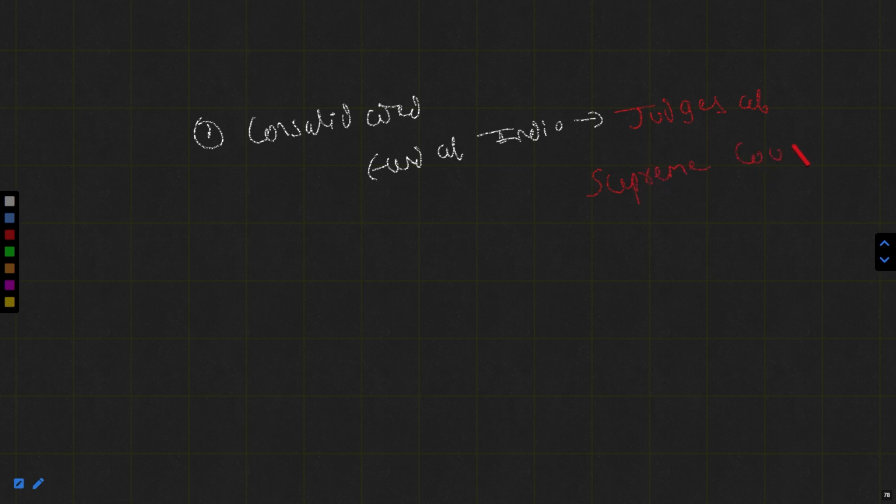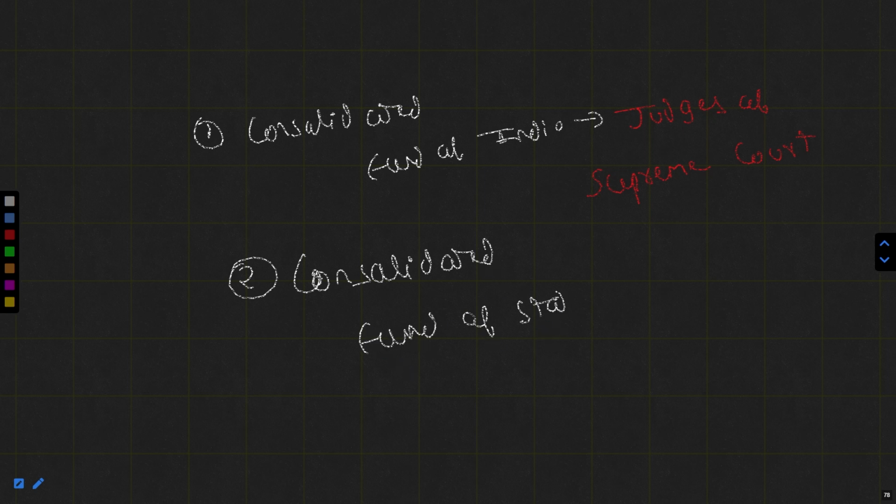Supreme Court. Okay. Second is the Consolidated Fund of State, which provides salaries to the judges of High Court. Remember these two things. Okay.